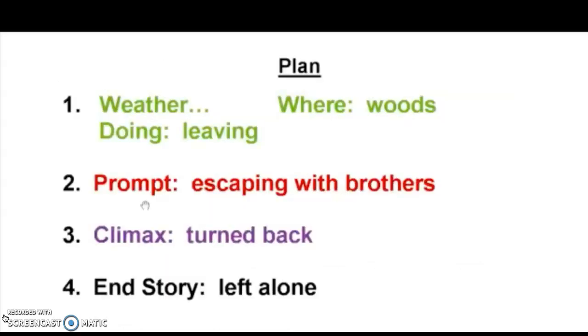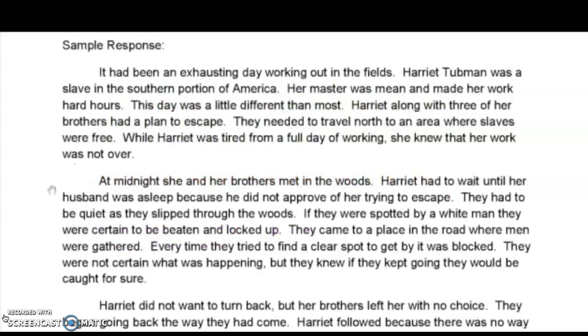Number 2, the prompt. My story is going to be about her escaping with her brothers. I went to a new line, indented, and here's what I've written. At midnight, she and her brothers met in the woods. Harriet had to wait until her husband was asleep because he did not approve of her trying to escape. They had to be quiet as they slipped through the woods. If they were spotted by a white man, they were certain to be beaten and locked up.